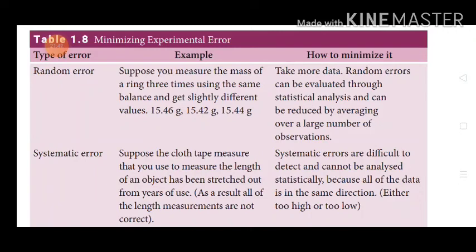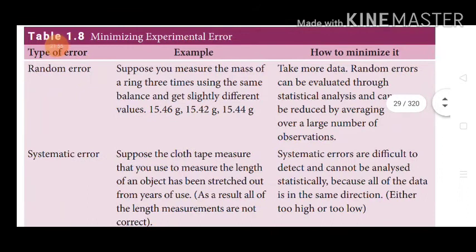Random errors can be evaluated through statistical analysis and can be reduced by averaging over a large number of observations. We should take more and more readings and finally you will take the average value.